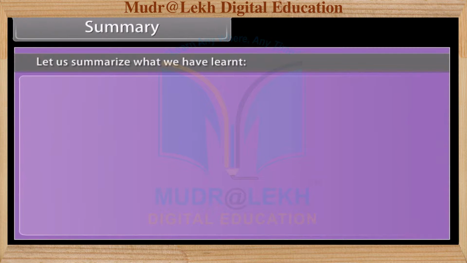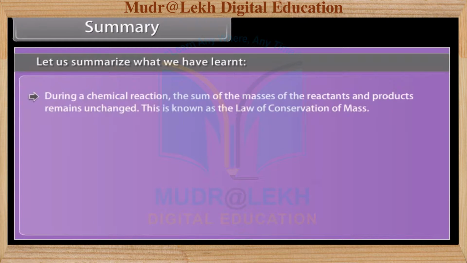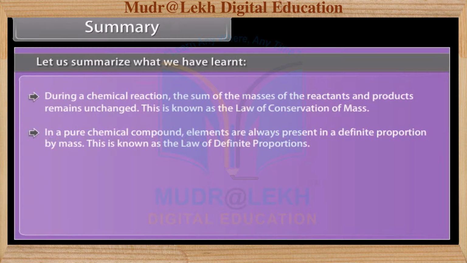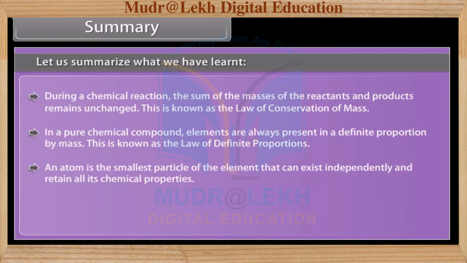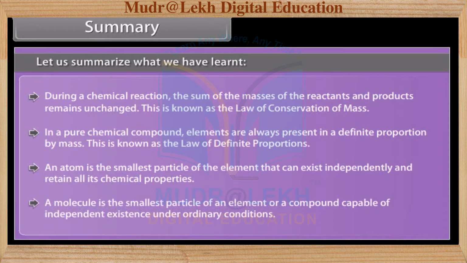Let us summarize what we have learned. During a chemical reaction, the sum of the masses of the reactants and products remains unchanged. This is known as the law of conservation of mass. In a pure chemical compound, elements are always present in a definite proportion by mass. This is known as the law of definite proportions. An atom is the smallest particle of the element that can exist independently and retain all its chemical properties. A molecule is the smallest particle of an element or a compound capable of independent existence under ordinary conditions.